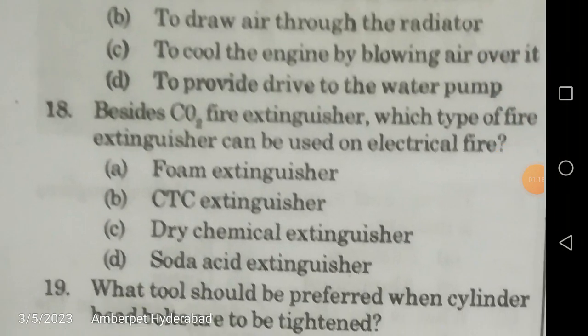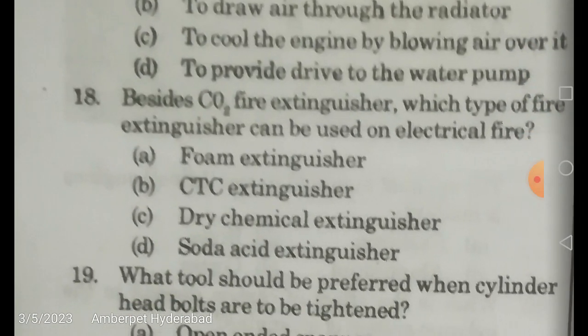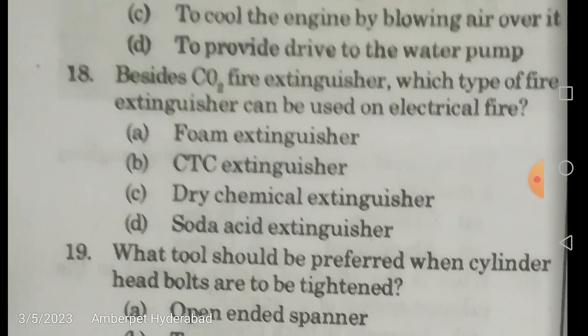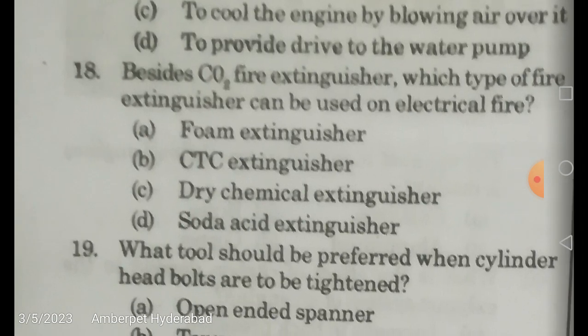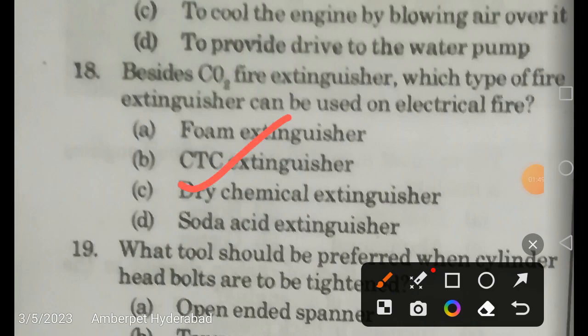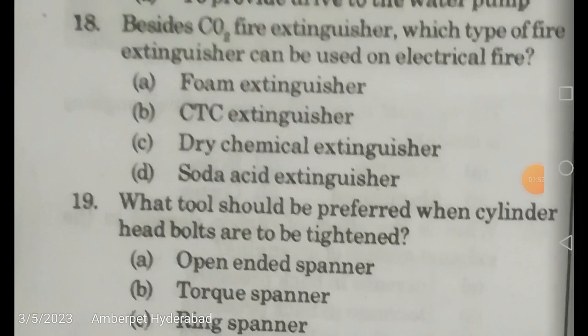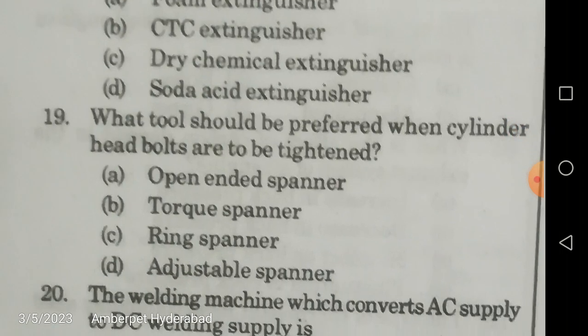Next, besides CO2 fire extinguisher, which type of the fire extinguisher can be used on electrical fires? Various types of extinguishers are existing, like foam, CTC, dry chemical, soda acid. But he is referring to, apart from CO2 fire extinguisher, any other extinguisher that can be used for electrical fires. So the correct answer is dry chemical extinguisher, neither the foam, CTC or soda. So dry chemical extinguisher is used in addition to the CO2 fire extinguisher, which is normally used on electrical fires.